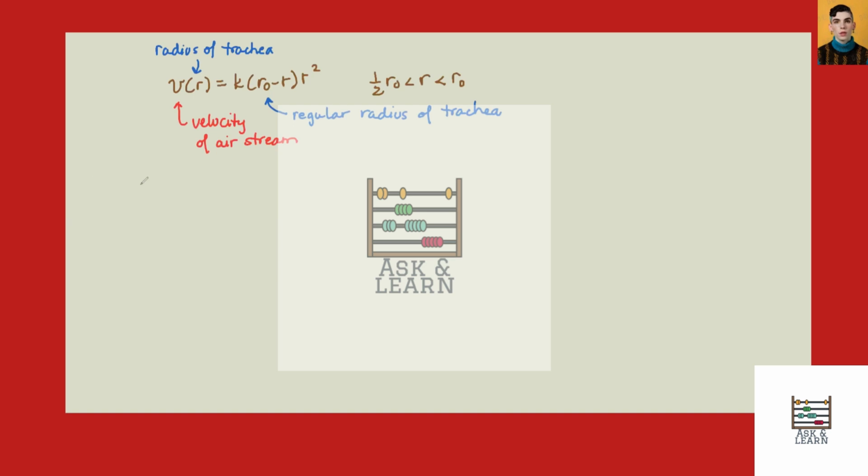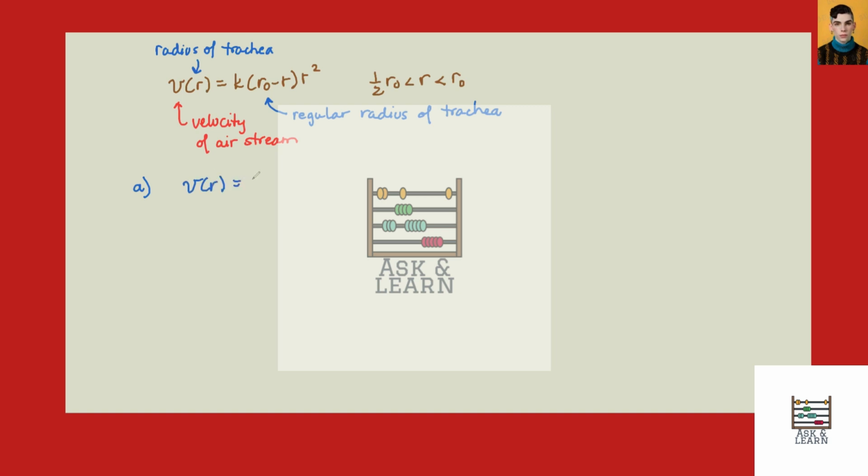All right, here's a fun problem. We have a coughing scenario where the velocity of the air stream is a function of the radius of the trachea, and we are going to analyze this. So pretty cool. First thing we want to find is the max velocity of the airstream. So I'm going to rewrite V of r.